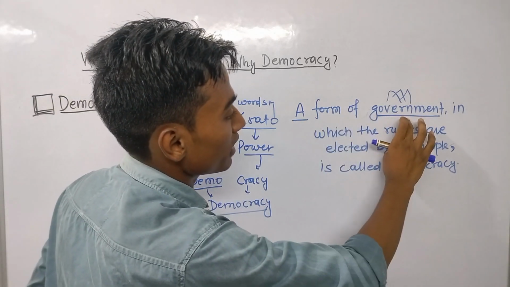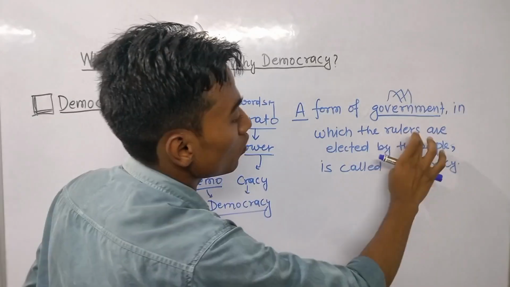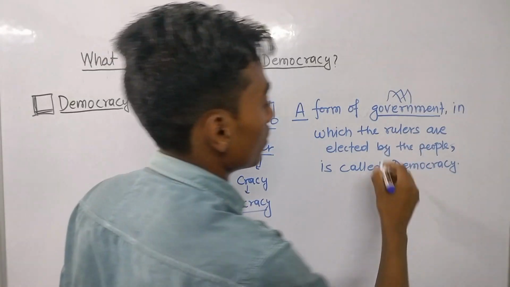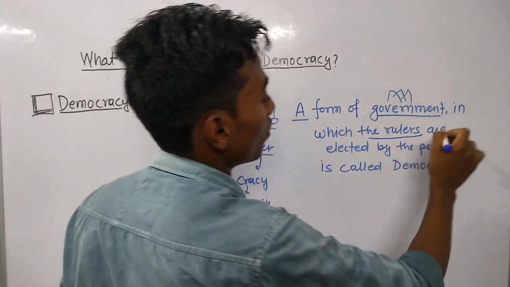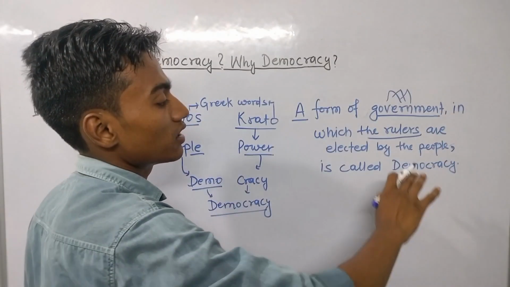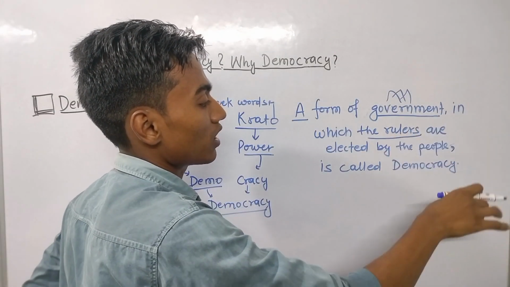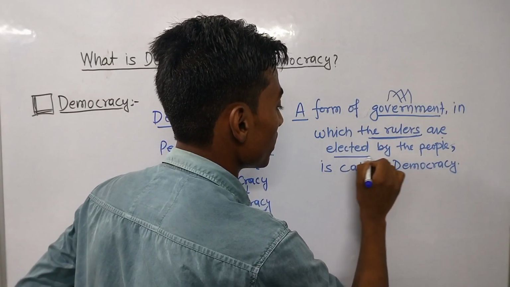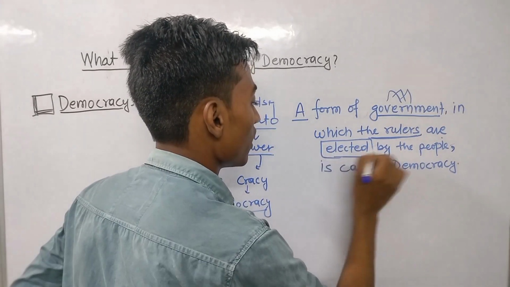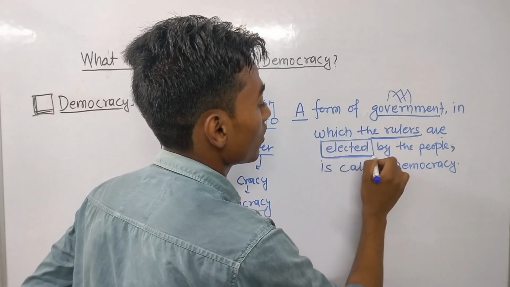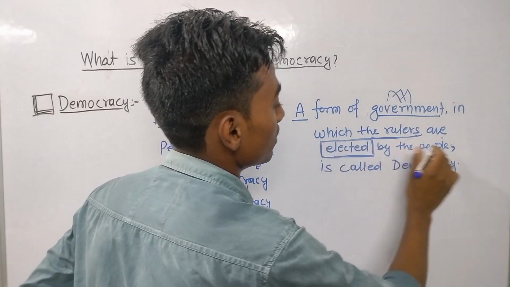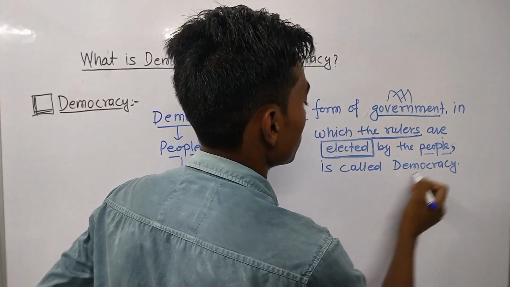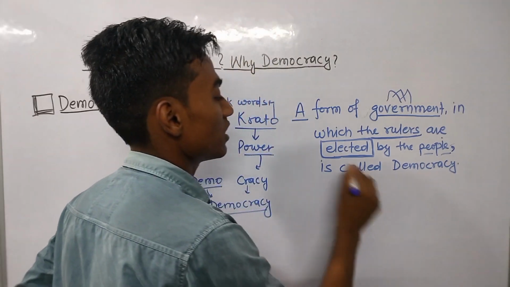So a form of government in which the rulers, means who rule the country, are elected by the people. Just focus on these words, elected by the people, is called democracy.